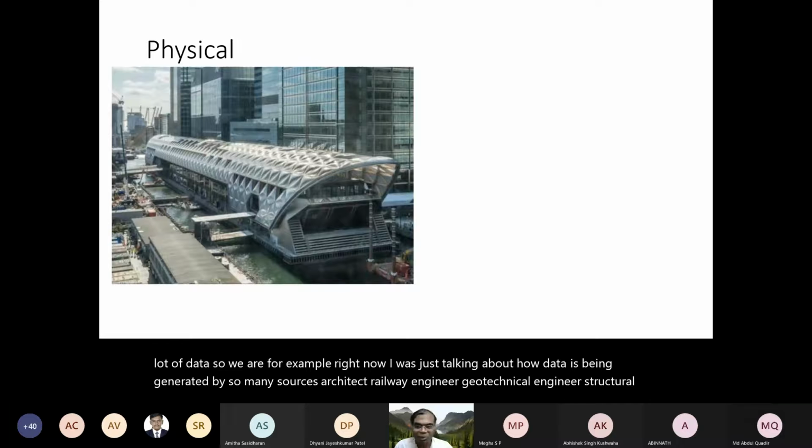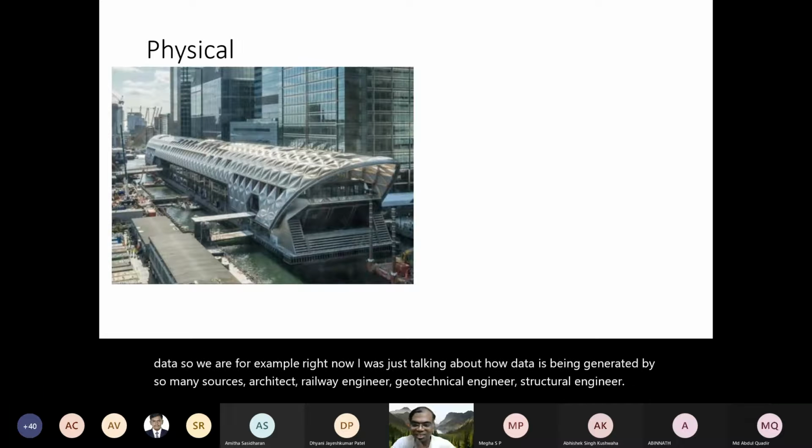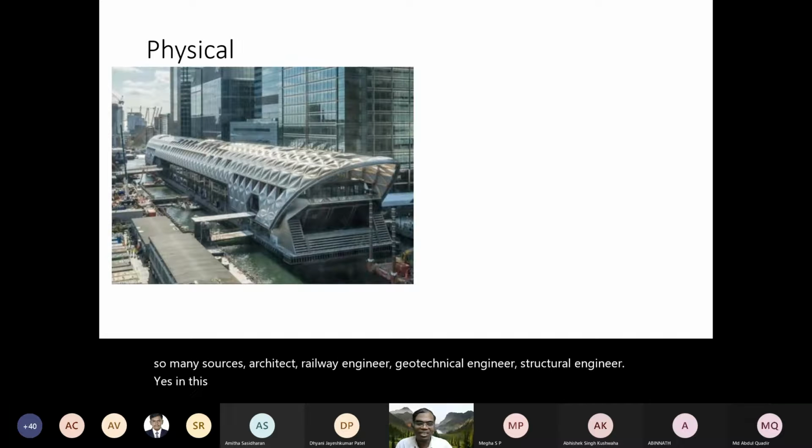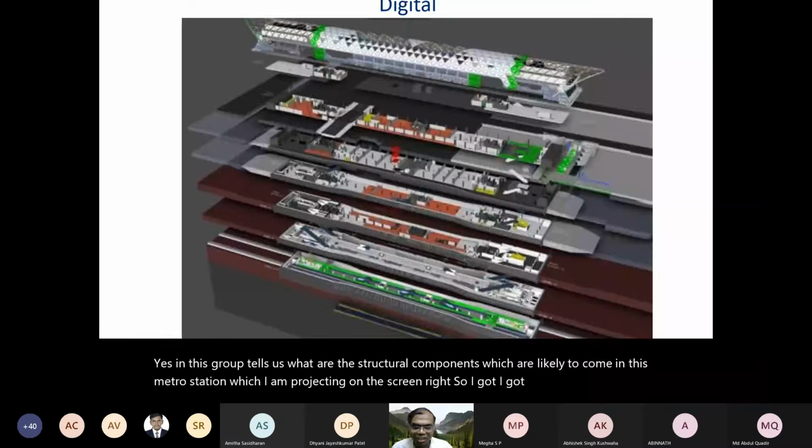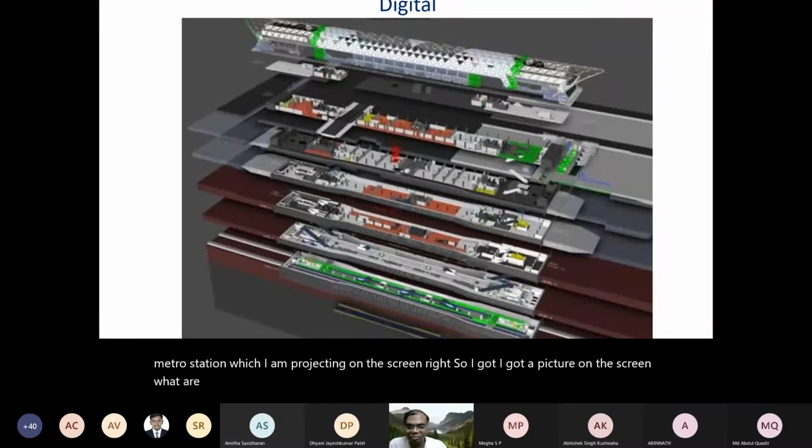It would be nice if one of the structural engineers in this group tells us what are the structural components which are likely to come in this metro station which I'm projecting on the screen. I've got a picture on the screen. What are the likely elements which are going to come onto this?